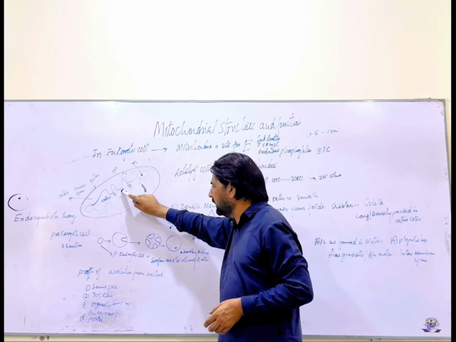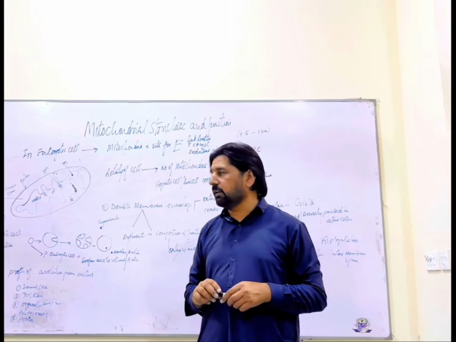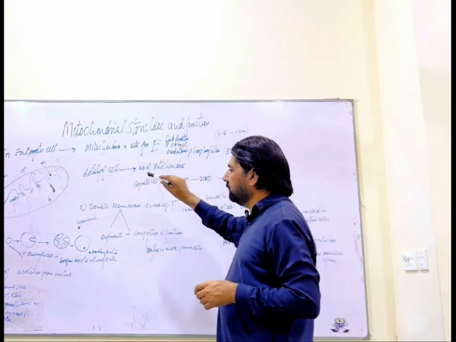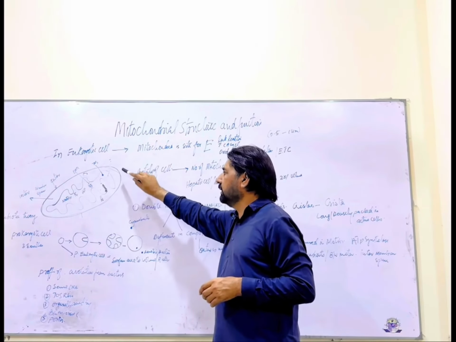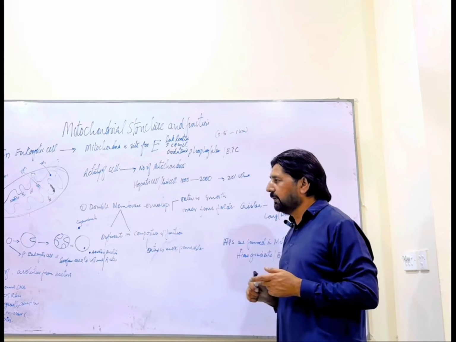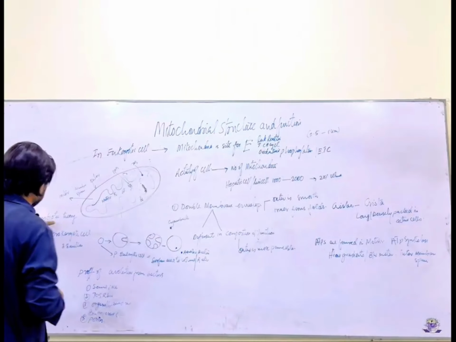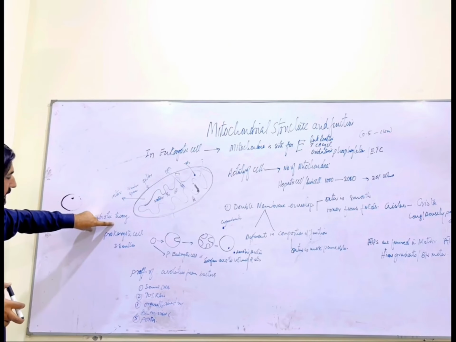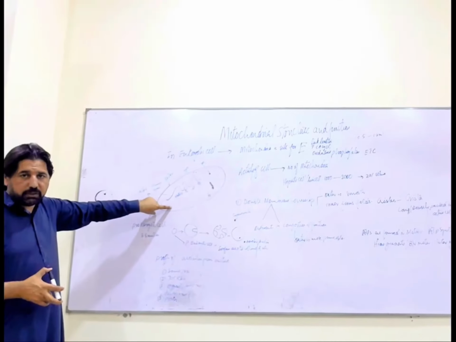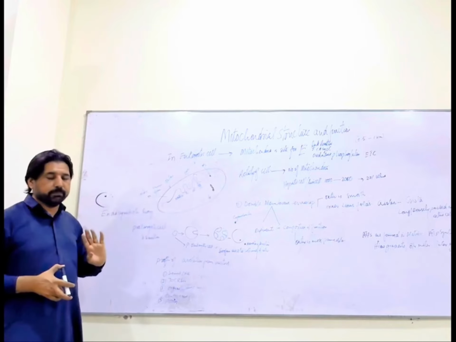It has its own DNA. So this DNA is also similar to the DNA of a prokaryotic cell. So there is an association between the mitochondria and prokaryotic cells. That association was explained by endosymbiotic theory. Right? So endosymbiotic theory explains the origin of mitochondria, or we can say the evolution of mitochondria from the prokaryotic cell, right?